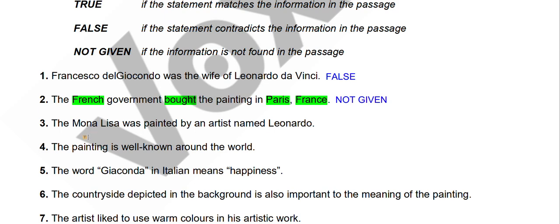The Mona Lisa was painted by an artist named Leonardo. So the keywords are Mona Lisa, painted by a person called Leonardo. The answer will be true when the painter's name is Leonardo. The answer will be false when the painter who painted this painting was someone else, not Leonardo but somebody else. And it will be not given when we don't know who painted this painting.